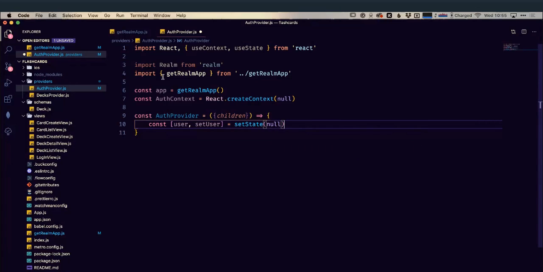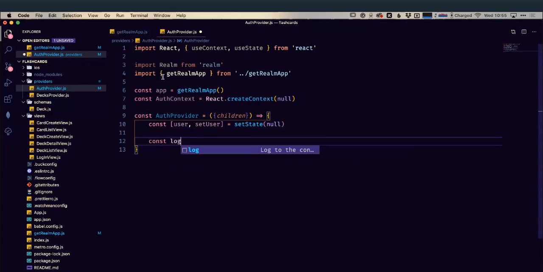We're also going to need a couple of functions. So let's say we're going to need a login function, which is going to be async. And that's going to take, well, we're doing email and password as our authentication. So it's going to require an email and password.